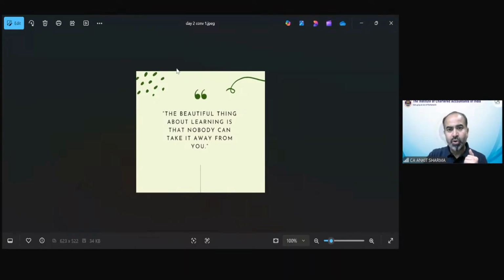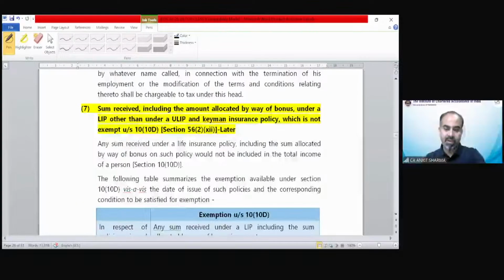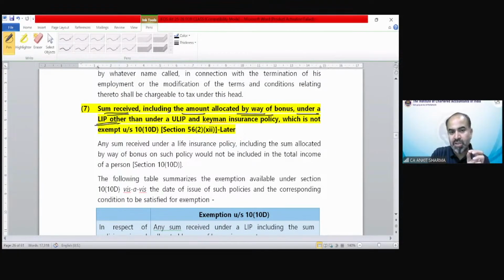So let's move on to the provision, and that is point number 7 we are going to discuss. So earlier there was a provision that any sum received from life insurance policy is going to be exempted. You can see the provision we are going to discuss is regarding sum received, including the amount allocated by way of bonus under a life insurance policy other than ULIP and Keyman insurance policy, which is not exempt